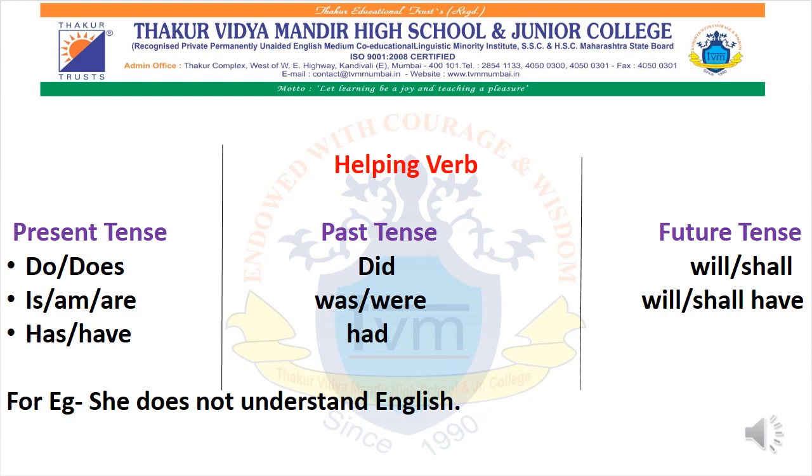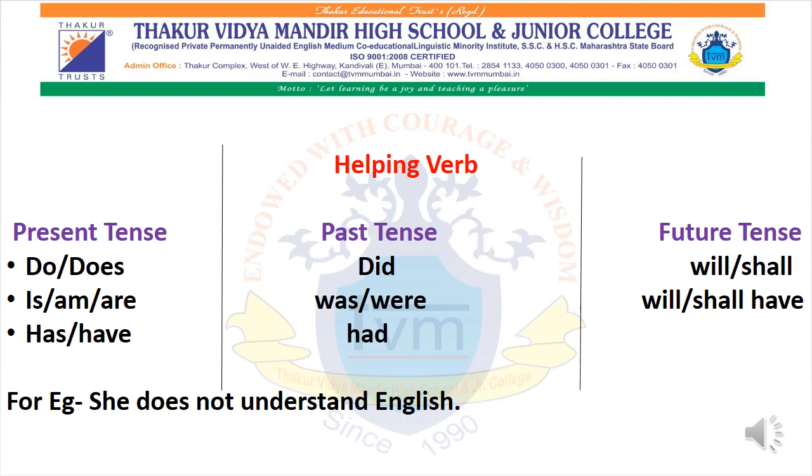If such words don't come, then the sentence will be either past or future. For example: "She does not understand English." We have the word does. So now you all know that this sentence belongs to present tense.